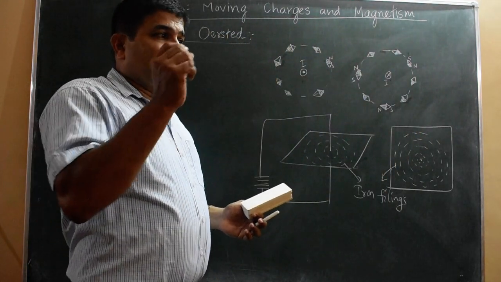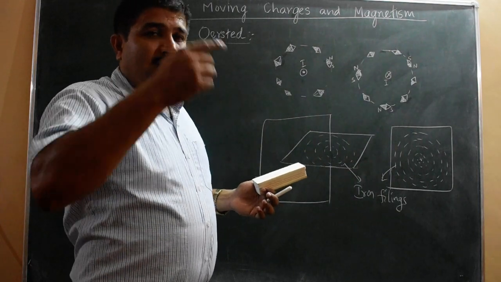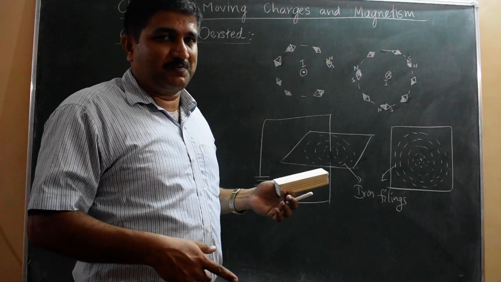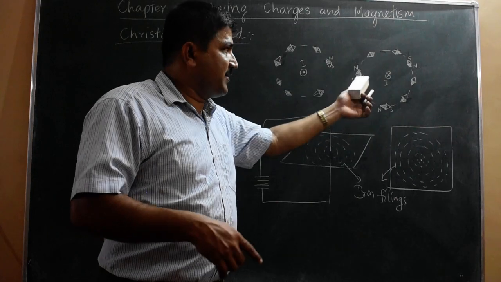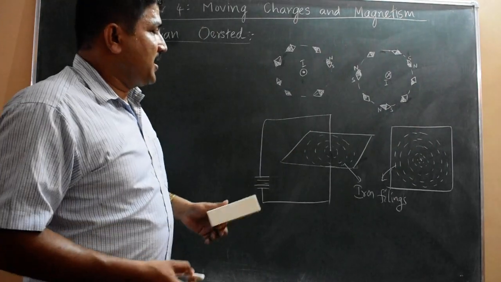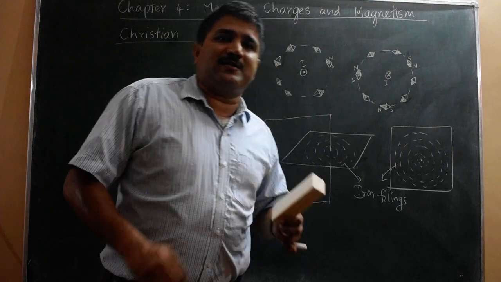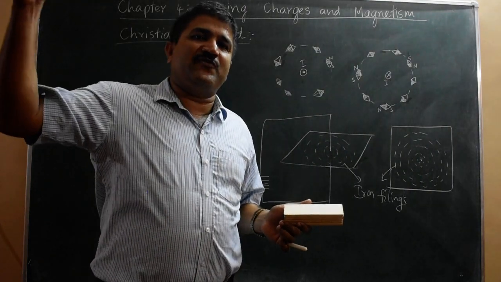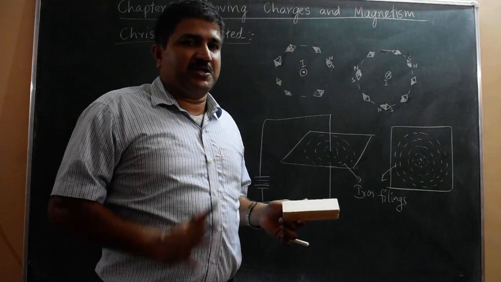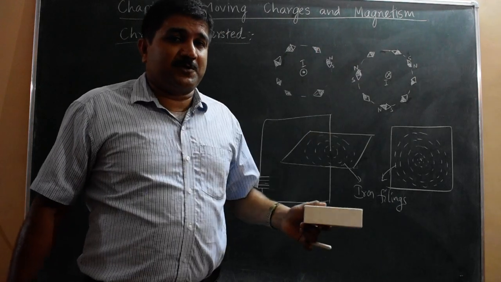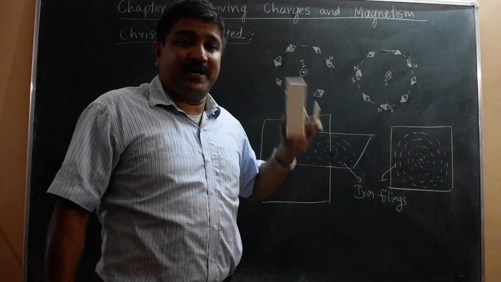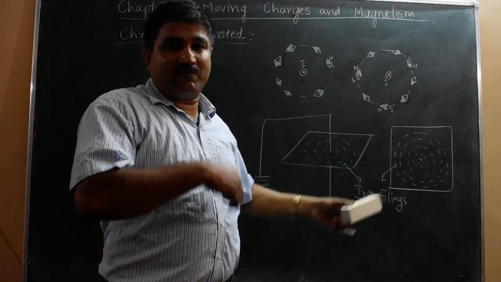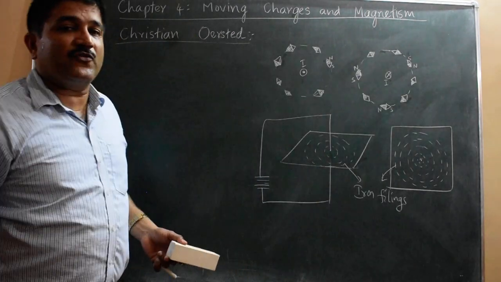Magnetic field, compared to electric field or circular path: electric field lines are not closed loops, whereas magnetic field lines are closed loops. So in case of a straight conductor, the magnetic field lines are circular in path, and in case of electric field, we cannot say they are circular or closed loops. It is only one sided, plus charge to minus charge, or plus to infinity, or infinity to minus charge. But here they form closed loops. This is the distinguishing property of electric field and magnetic field lines. These magnetic field lines form closed loops, whereas electric field lines do not form closed loops.